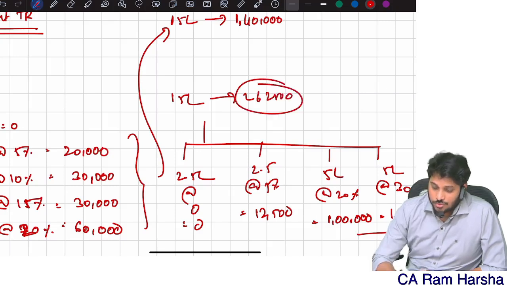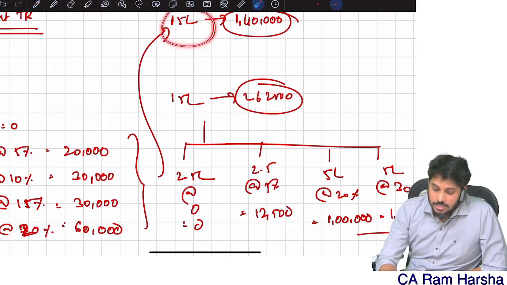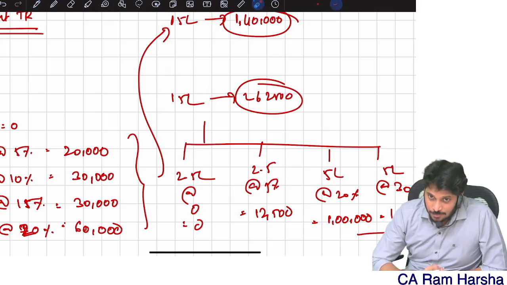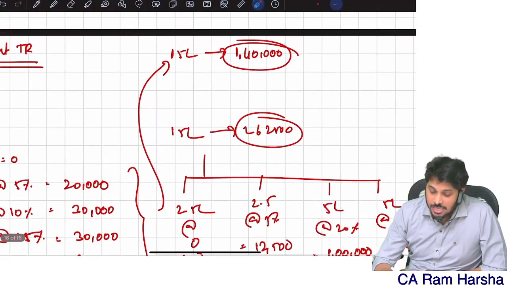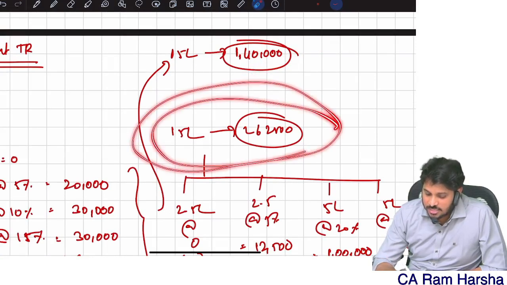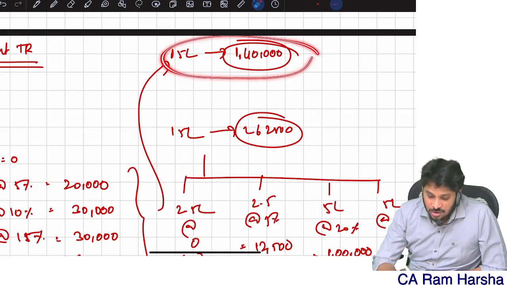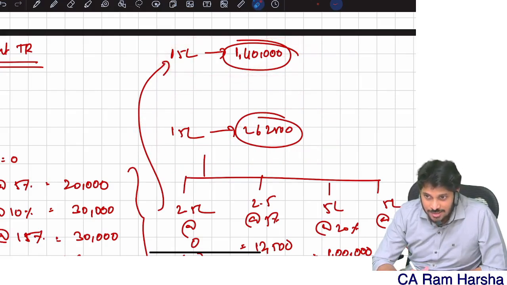You see, that's the benefit of the default tax regime. Even though in both cases you have 15 lakhs income, under the default tax regime your tax is just 1,40,000, whereas under the optional tax regime it is about 2,60,000. Remember, your income is the same in both cases, but see how much variation there is in the tax amount. So the default tax regime is no doubt a benefit.